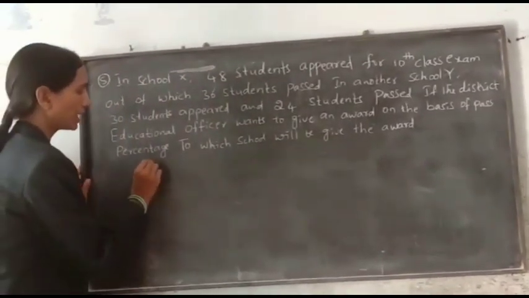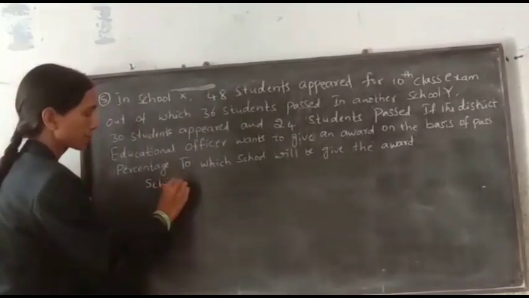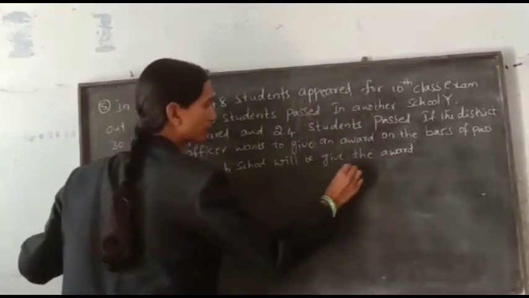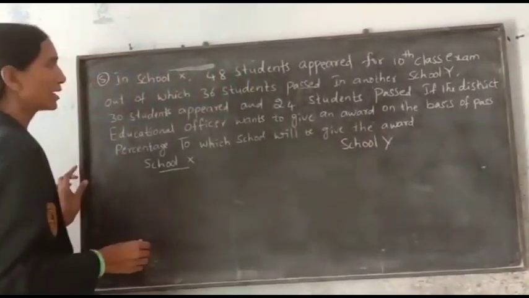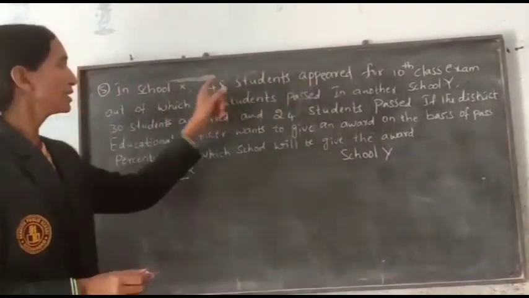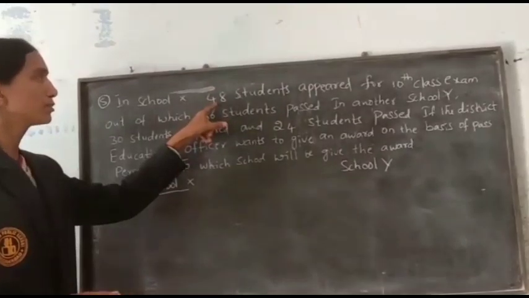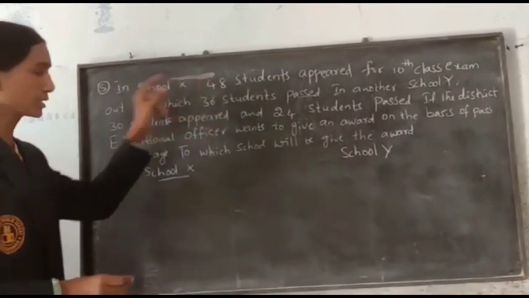The question is, two schools are there, school X and school Y. In two schools, they are writing 10th class exams. Here in school X, total number of students is 48.